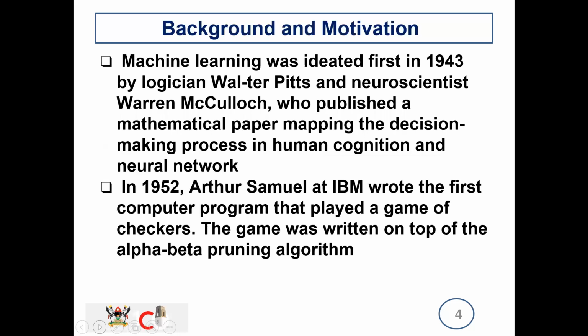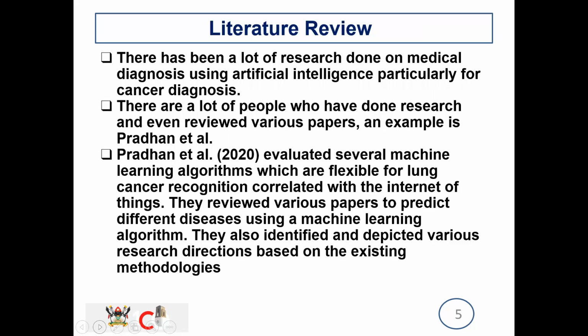So, what are the background and motivation of our project? First of all, we will talk about machine learning, which was first ideated in 1943 by a logician, Walter Pitts, and neuroscientist Warren McCulloch, who published a mathematical paper mapping the decision-making process in human cognition and neural networks. And in 1952, Arthur Samuel at IBM wrote the first computer program that played a game of checkers.